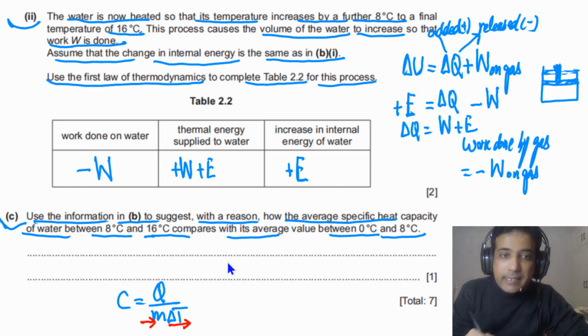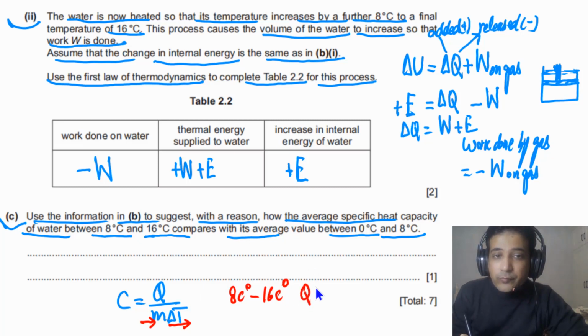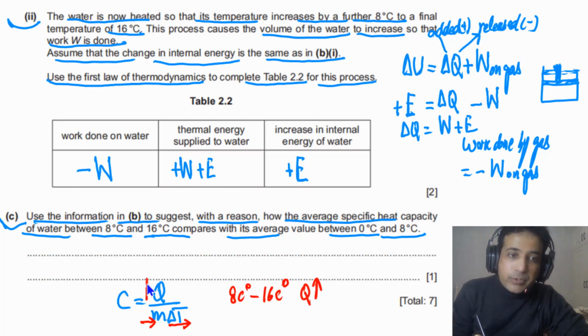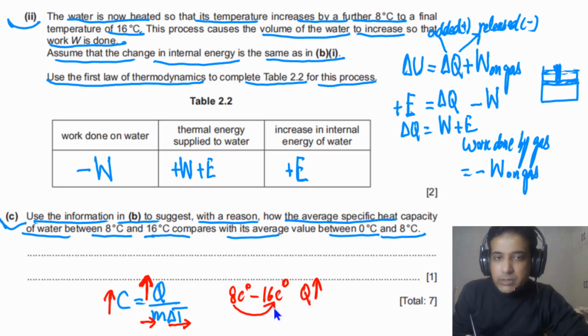But between 8 and 16 degrees Celsius, we have to supply a greater amount of thermal energy, so Q is greater in the second 8 degrees Celsius change in temperature. As Q is greater, the average specific heat capacity of the water is greater.